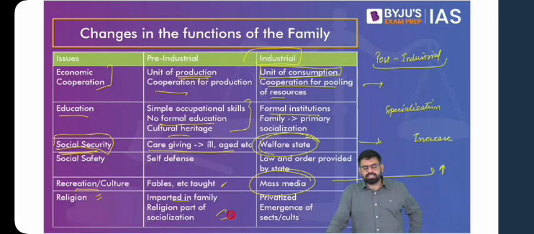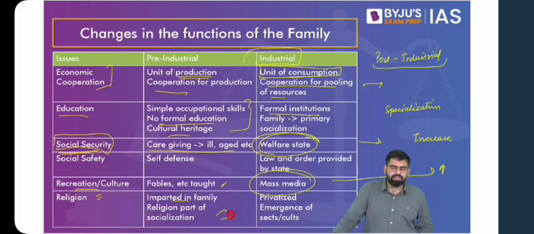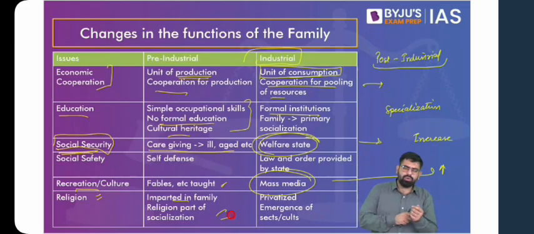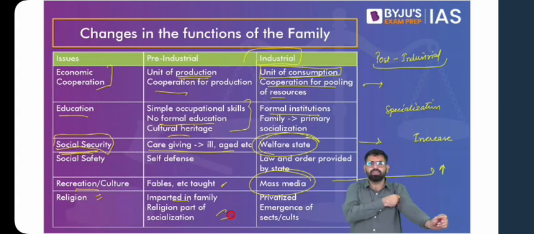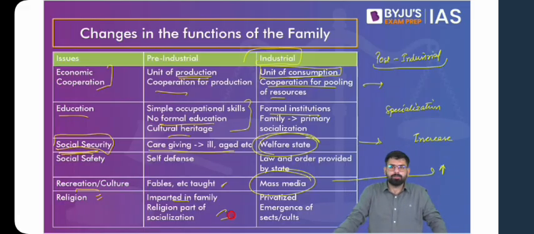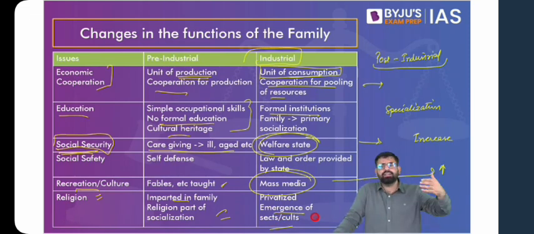So we see that religion becomes more and more a private and personal affair in industrial and post-industrial societies. Now in post-industrial society, we are moving further away from religion. The discussions now are: why at all do we need religion? Also, in industrial society there has been an emergence of cults and various sects. So rather than just majority religions, newer, smaller cults and sects have evolved, and people become members of those.